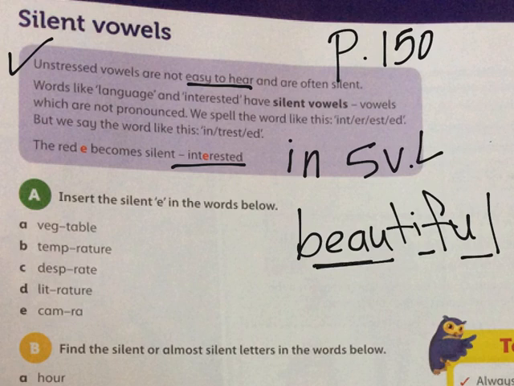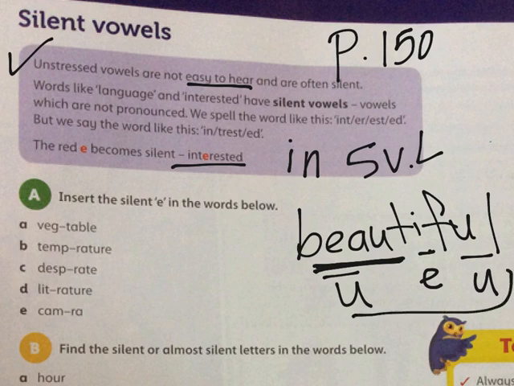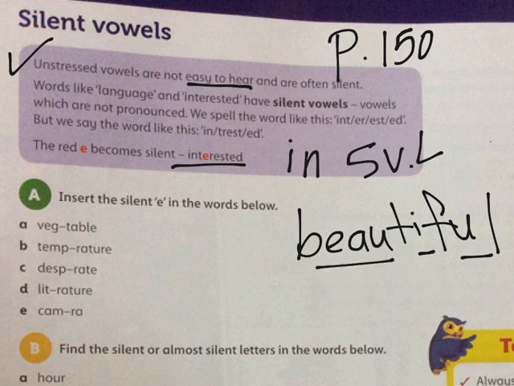The first vowel sound is the long U sound, and then the I, long I sound, or the long E sound, beautiful, and the short U sound, or the sound, full. Okay, so these are the 3 vowel sounds I have in this word with 5 vowel letters.